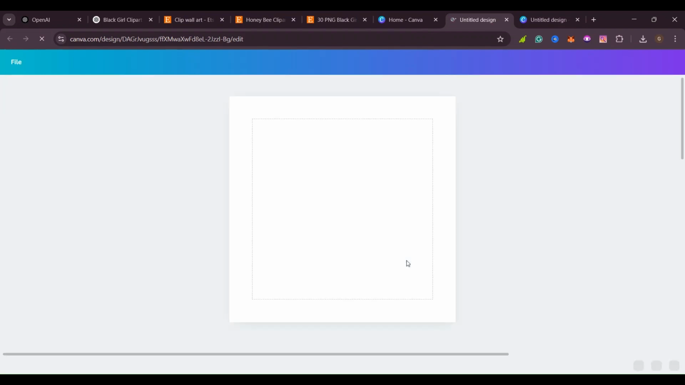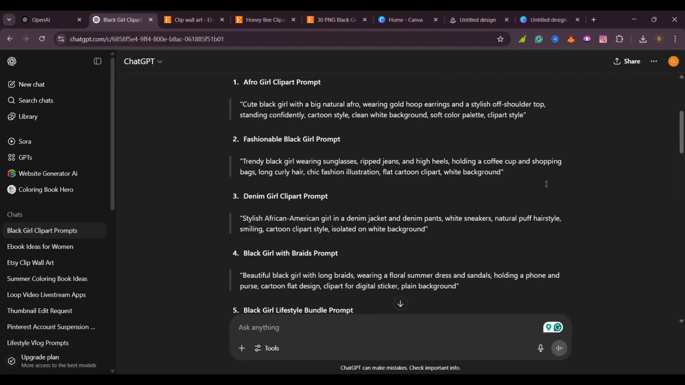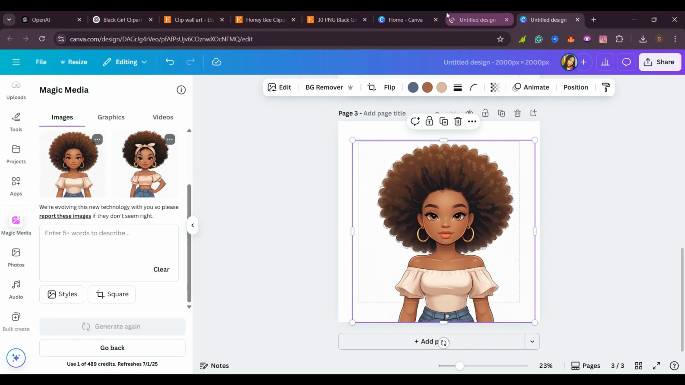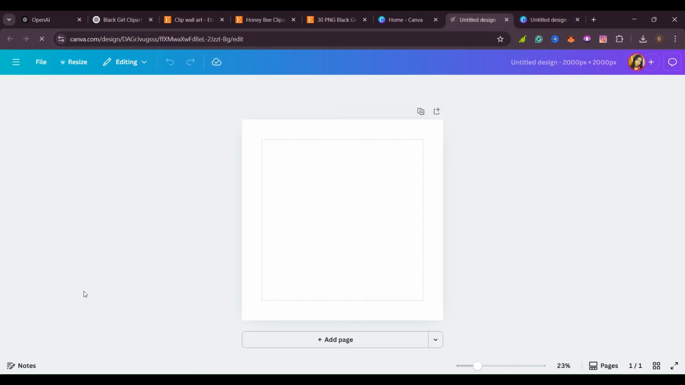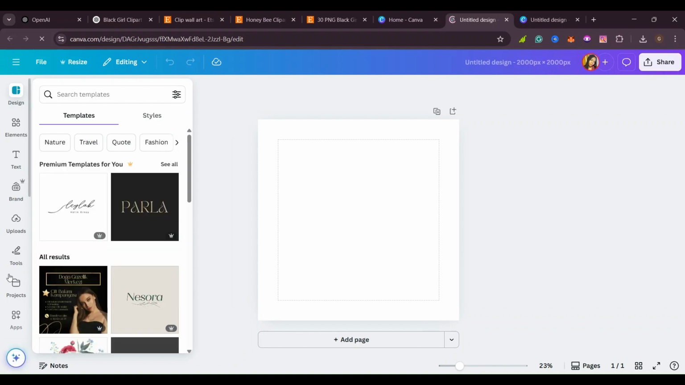So after it brings a board here for me, as you can see, what I'm going to do now, I'm going to go back to ChatGPT, copy another prompt that ChatGPT has given me. So I'll just copy it and I'll go paste it back in Canva. And again, as I told you, if you feel that the prompt that ChatGPT has written for you is not what you want, you can go ahead and write your own prompt, or you can go ahead and change that.